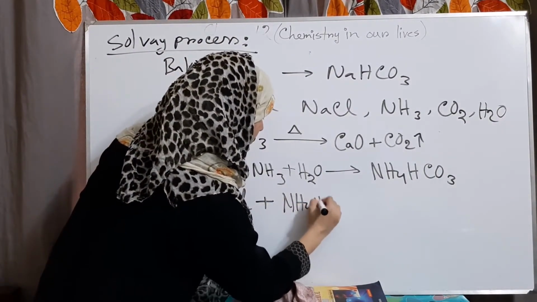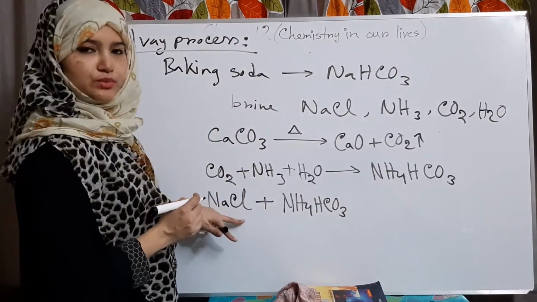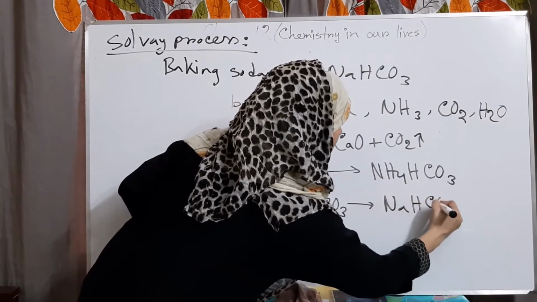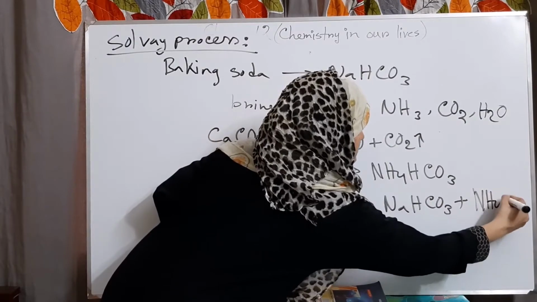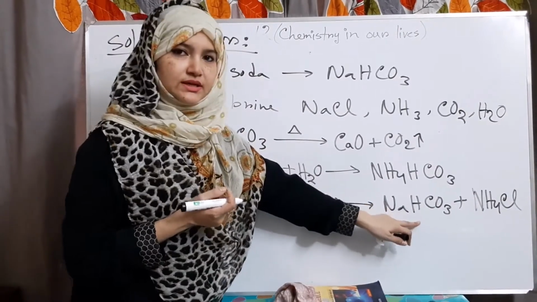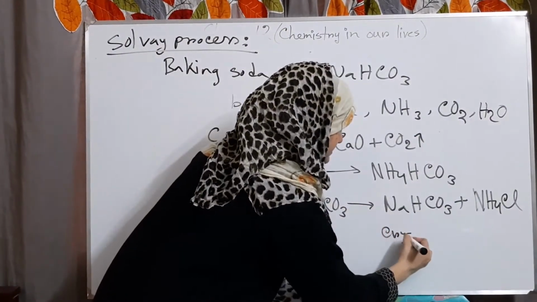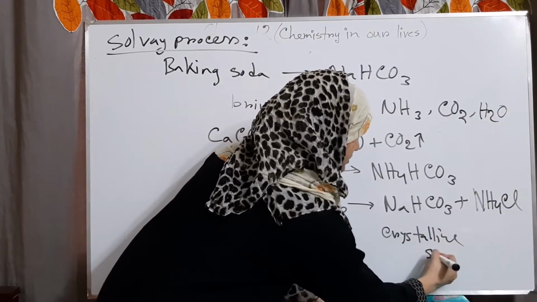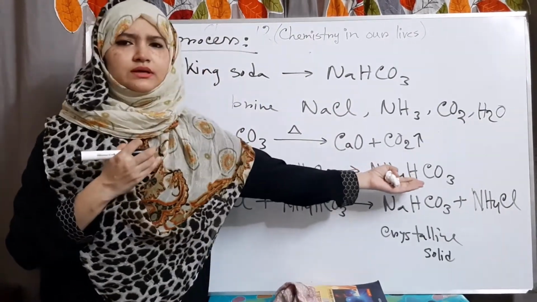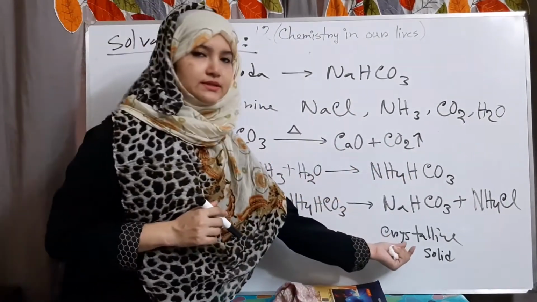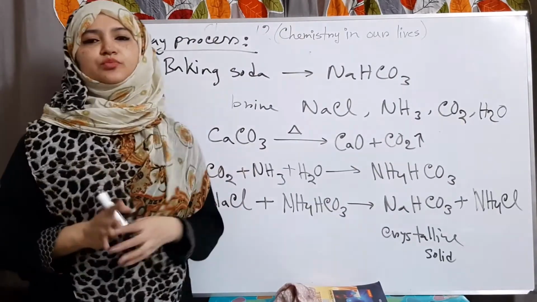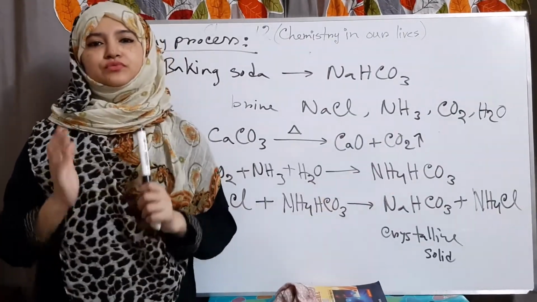Ammonium bicarbonate reacts with saturated sodium chloride and produces our desired product, sodium bicarbonate, and ammonium chloride salt. This sodium bicarbonate is obtained as a crystalline solid, and this ammonium chloride remains in solution, and then they can easily get separated, and we get our desired product, sodium bicarbonate, which is baking soda.